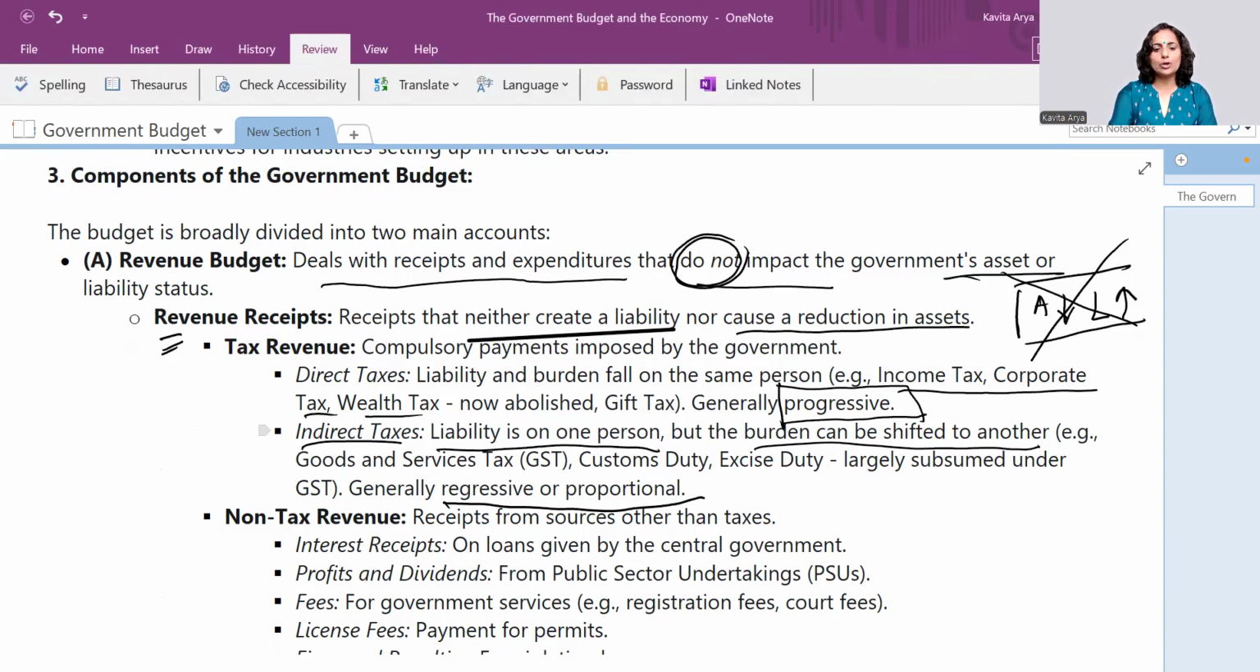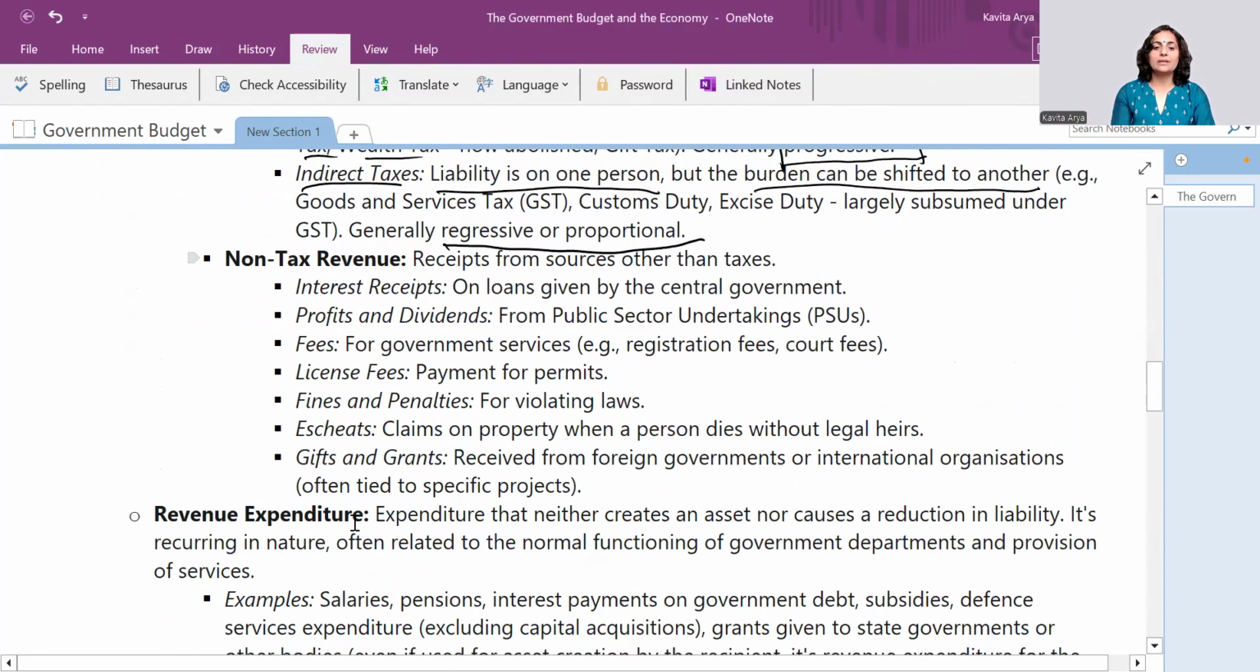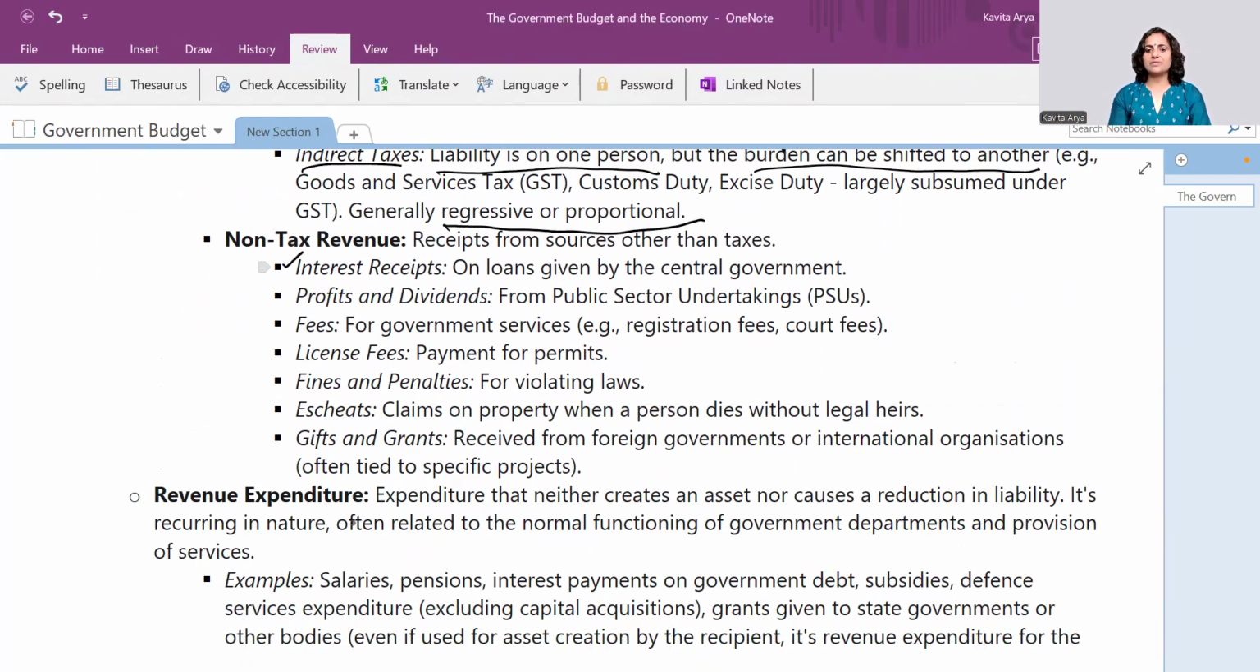Now, when we talk about non-tax revenues, there are a number of non-tax revenues also. The interest receipts. Sometimes there are some investments done by the government, so interest received on those investments and on loans are a part of non-tax revenues. Then profits, dividends. I hope you very well know that ownership means you get dividend, and when it's just an investment, it means you get interest, right?